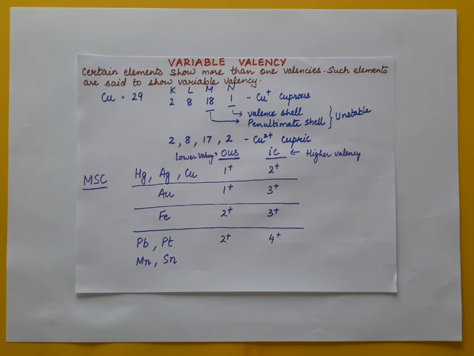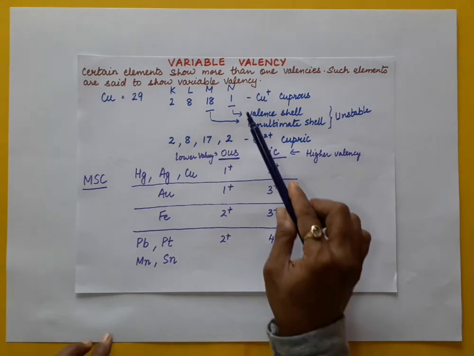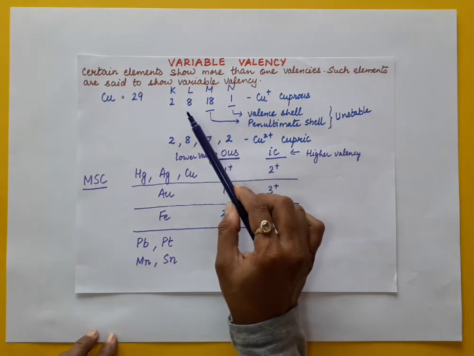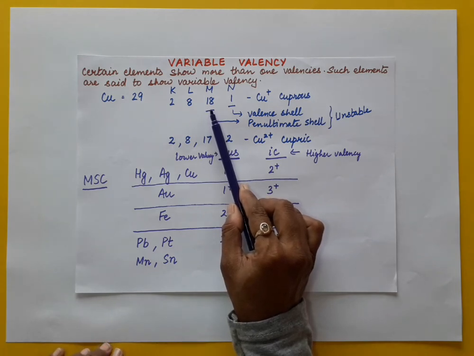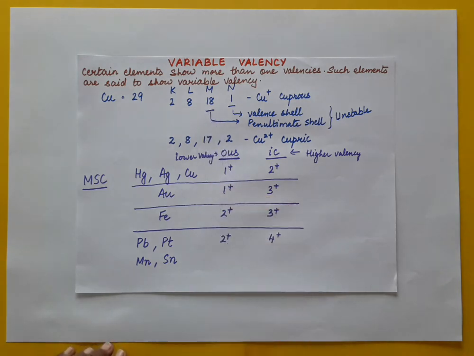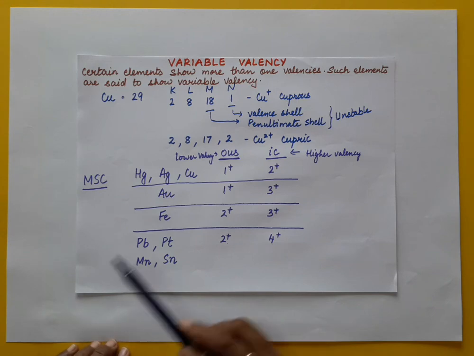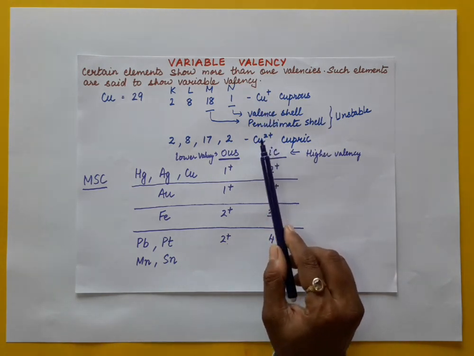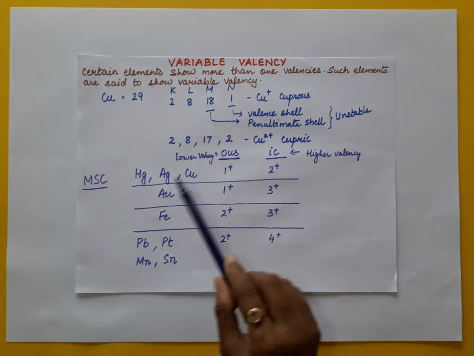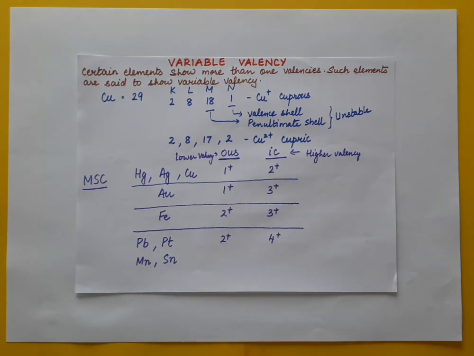So why do certain elements show variable valency? Certain elements can use electrons both from their valence shell as well as from the penultimate shell. What is the penultimate shell? The next lower shell to the valence shell. As a result, they are able to show more than one valency, and they can exhibit variable valency. So these are the examples of variable valency. Thank you, students.